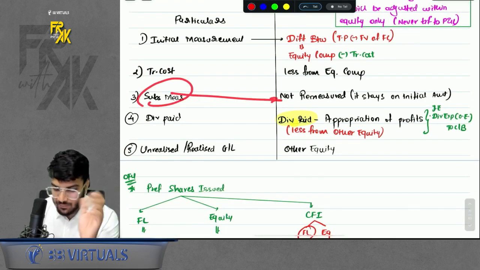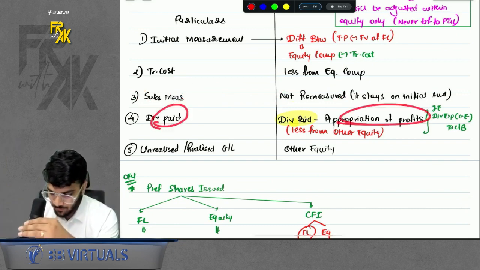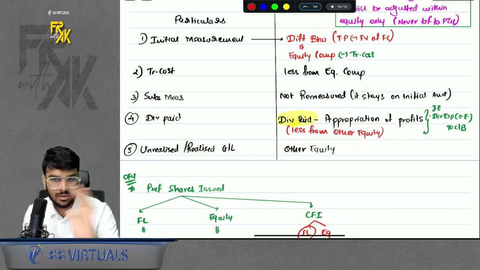Subsequent measurement, it is never remeasured. It's still the day one amount. Okay, what if you pay a dividend? It is appropriation of profit. You will deduct it from your reserves, not your profit and loss.